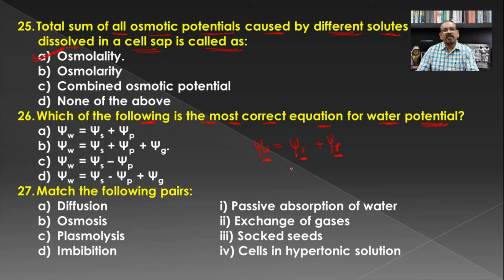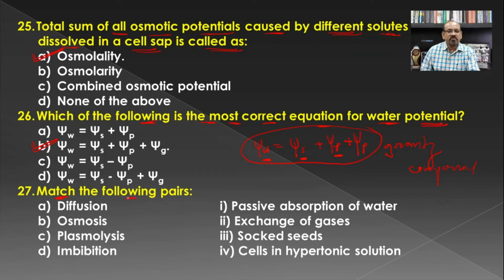But when we are talking about the raising of the water column in the plant body to a certain height, at that time there is a need to consider the gravity component, and hence in such cases there is a need to add the gravity component to the water potential. The correct equation for the water potential becomes this one, and hence B is the correct answer for this question.